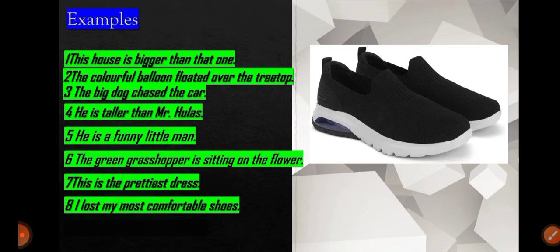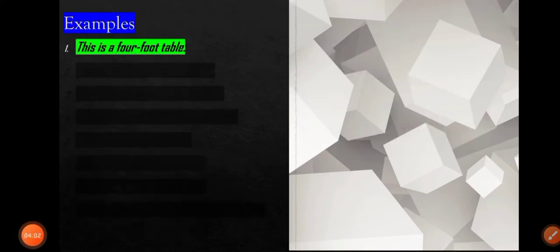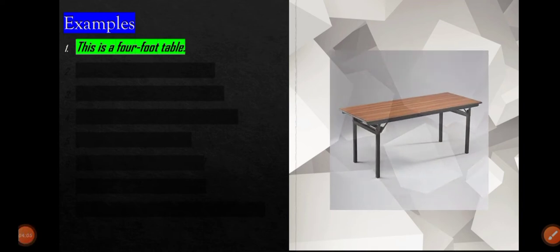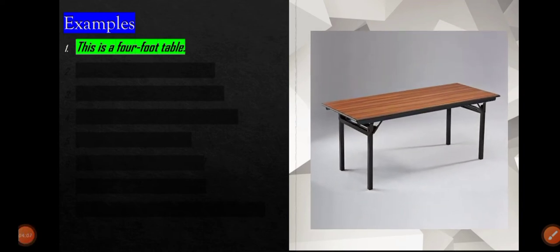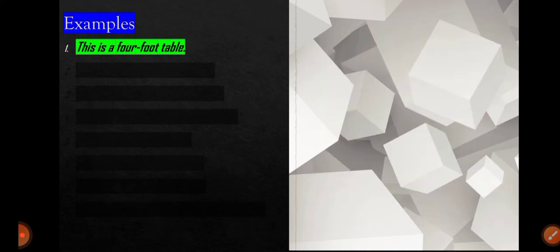Let's see the next examples. The next sentence is this is a 4-foot table. What kind of table? 4-foot table. So here 4-foot is an adjective, and here is another adjective too, that is this, because this is a demonstrative pronoun. So this is also an adjective, because all these demonstrative pronouns, these, that, this, those, all are adjectives.